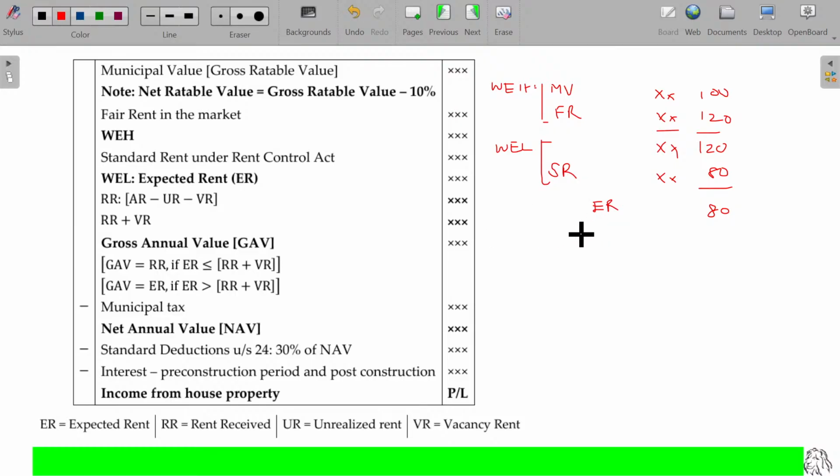So annual rent, or rent received. I will get back to this one to be discussed in detail next. If the rent is only 90 or 70: in case 70, between these two, whichever is higher will be taken. What is the higher value? 80. And between 80 and 90, which value will be taken? 90. So at any cost, your rental income should not be less than expected rent. If you are showing beyond that, government will be very happy. Is that clear? So four rents are going to be compared.